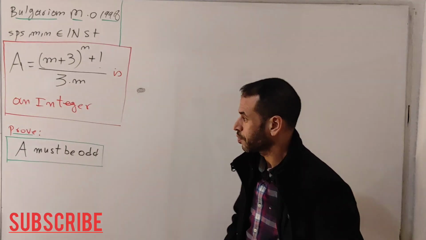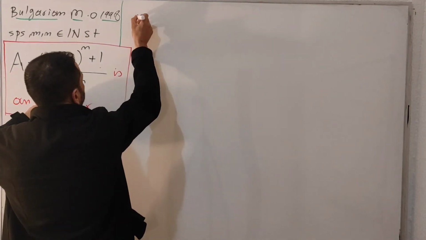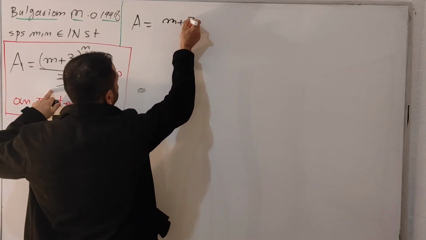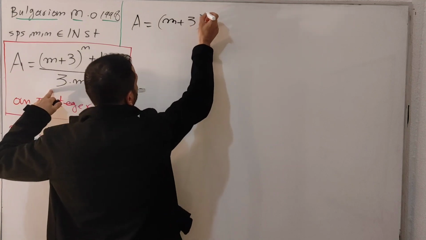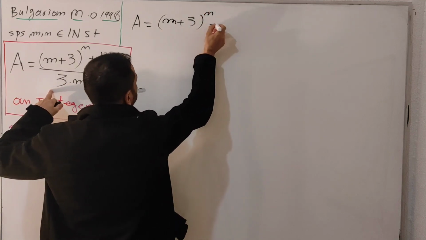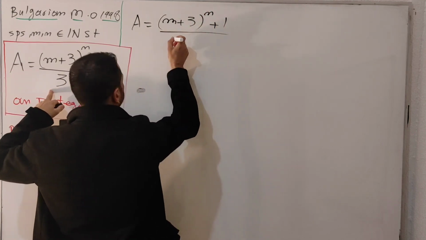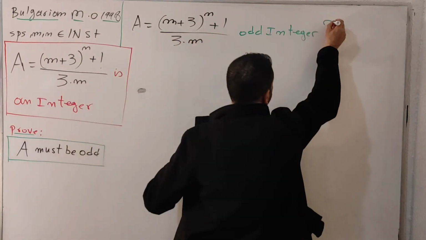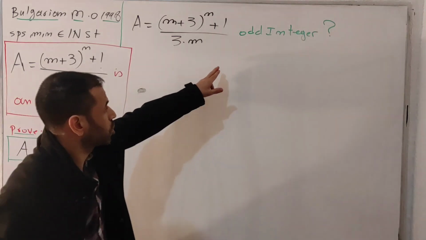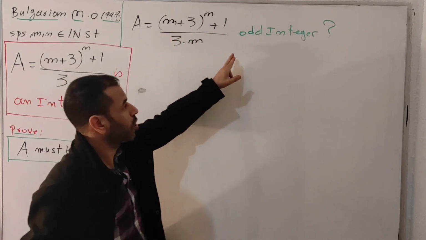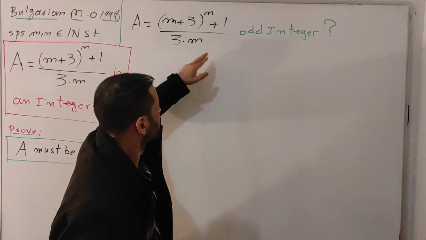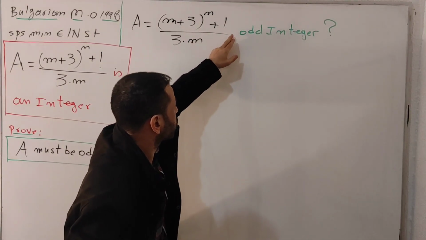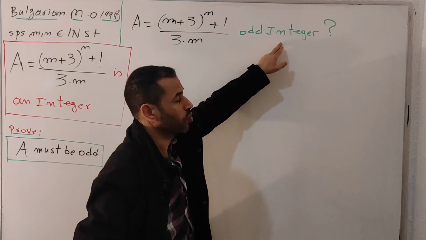Now let's get started. We have this term as follows: capital A equals (m plus 3 to the power n plus 1) divided by 3 times m. This one is an odd integer. So this is our goal. We are going to prove this one is an odd integer. That means 3m divides the numerator and also the result found must be odd.